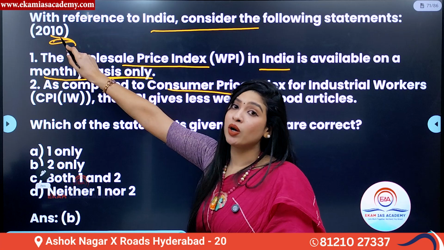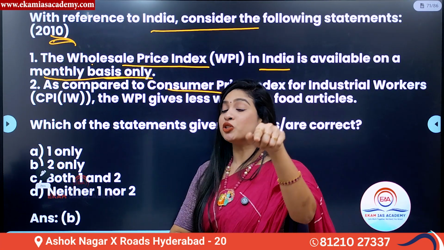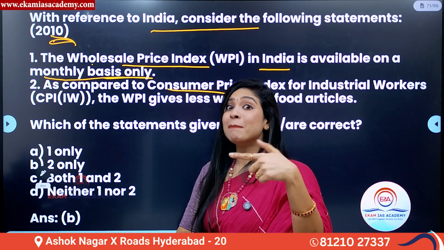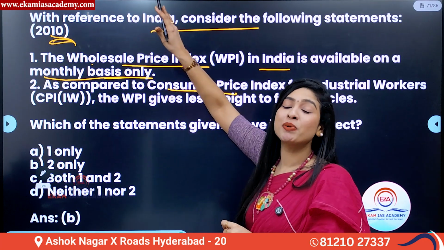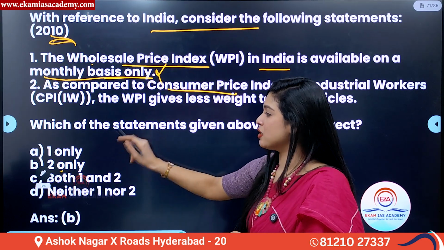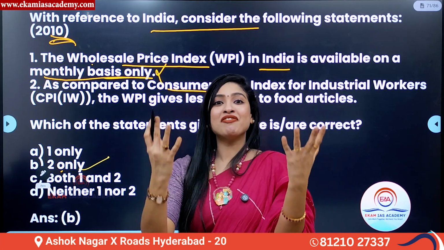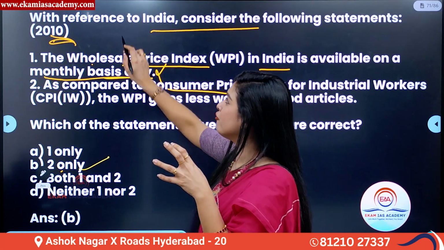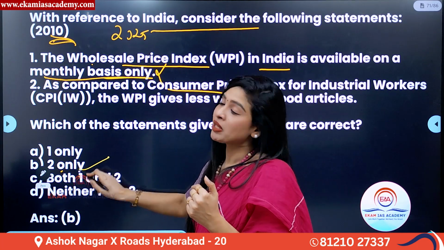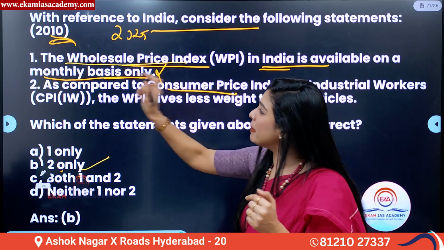And during 2010, what happened? WPI was actually released on a weekly basis. After 2012 only, WPI data has been published on a monthly basis. So, as for the UPSC key of 2010, the first one is wrong and the answer becomes only the second, which is B. But as for the 2024 perspective, the current affairs have changed. So, if this question comes for the 2025 examination, for example, your answer will not be B. Because currently, wholesale price index in India is available on a monthly basis only.